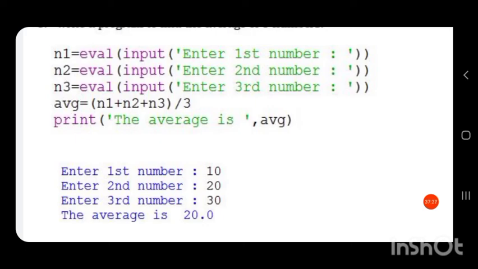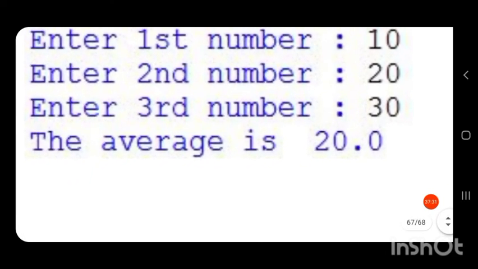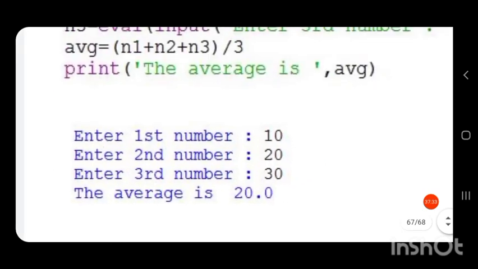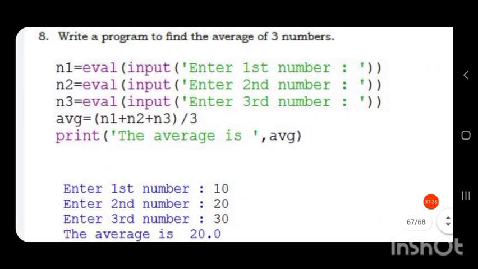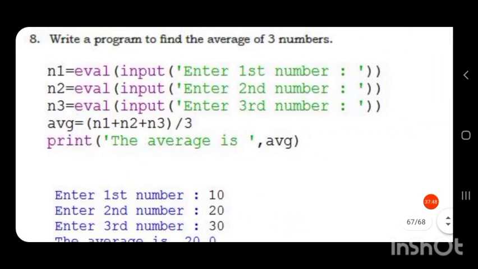The average is in single quotes, so that when the output comes, it is written like this: the average is. Then a comma, then I want to provide the value obtained for this average. The value is in AVG, so it will print AVG.